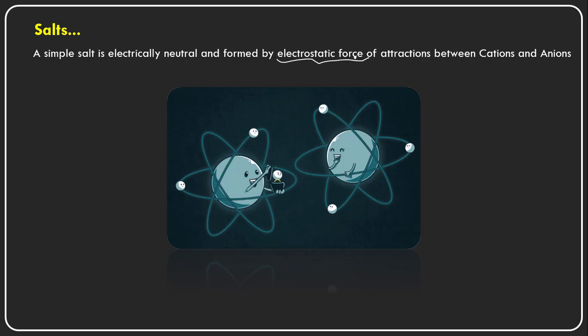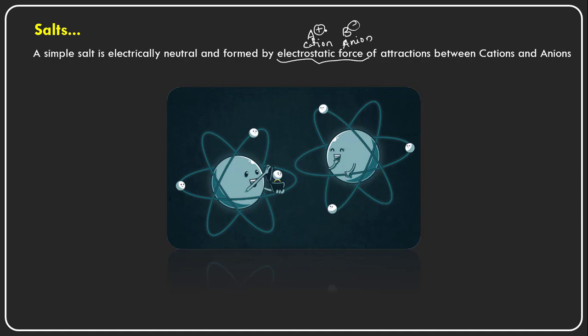When a positive ion is surrounded by a negative ion, the positive ion is called a cation, and the negatively charged ion is called an anion.